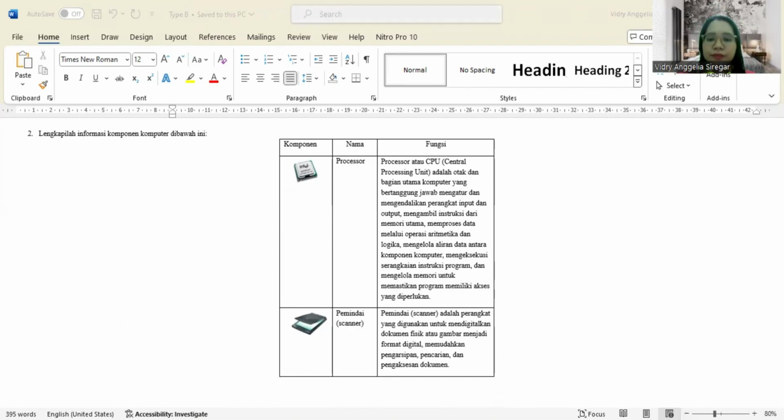Question number 2. The following is information about the computer component contained in the question. Okay, image number 1, this is a processor or CPU, central processing unit.